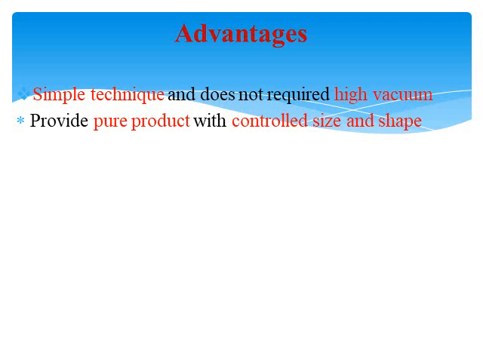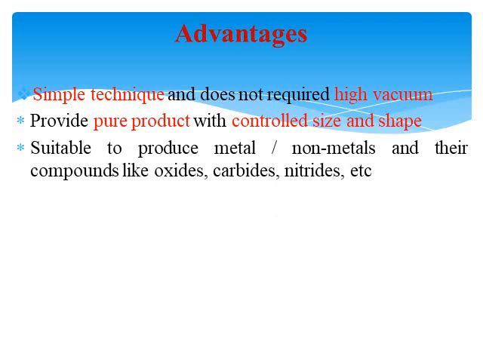It provides a pure product with controlled size and shape of the nanomaterials, and is suitable to produce metals and non-metals. So it is very important to produce metals and non-metals, a recombination process to get different nanomaterials and their compounds like oxides, carbides, nitrides, etc.